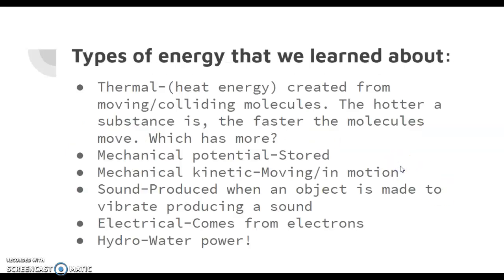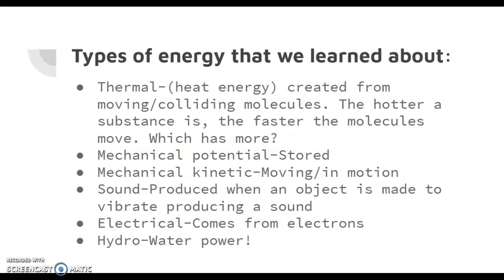So here's the part that we didn't really get to dive into as much as we wanted to, but we're going to talk about it a little bit now. The different types of energy that we learned about. One of them is thermal. And when you hear the word thermal, I always want you to think of heat. Thermal energy is created from the moving and the colliding molecules.